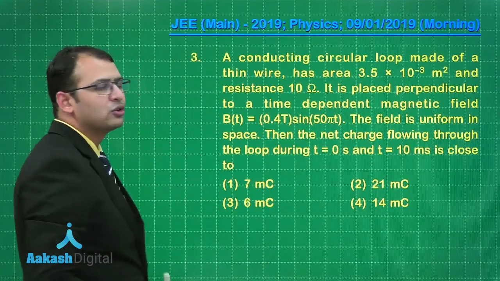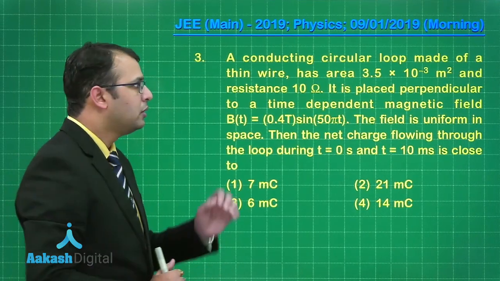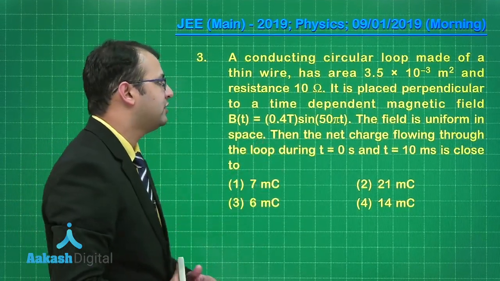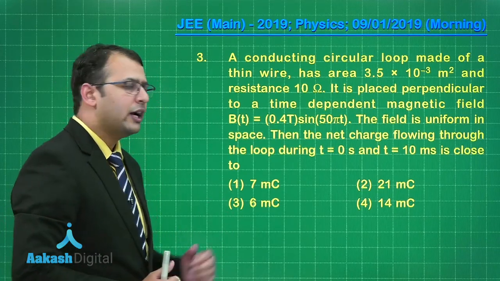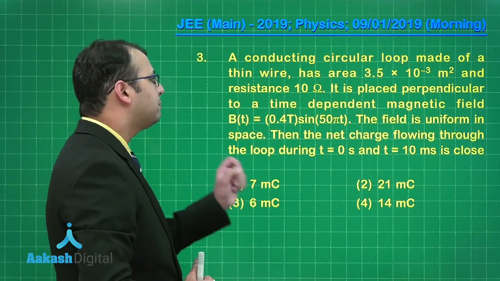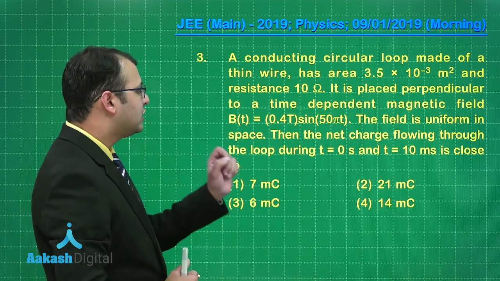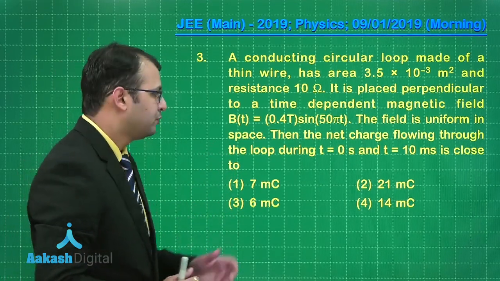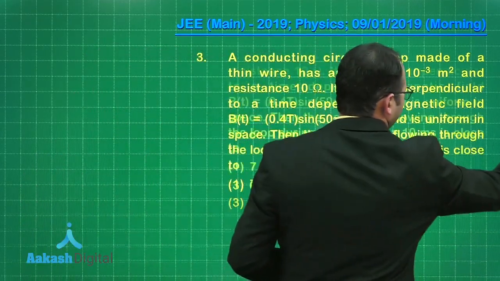Now this question belongs to the section of electromagnetism. In here, a conducting circular loop made of a thin wire has area of 3.45 into 10 to the power minus 3 meters square and resistance of 10 ohm. It is placed perpendicular to a time-dependent magnetic field varying as per the given equation. The field is uniform in space. Then we have to find the net charge flowing through this loop from 0 second to 10 milliseconds. Let's find the solution.